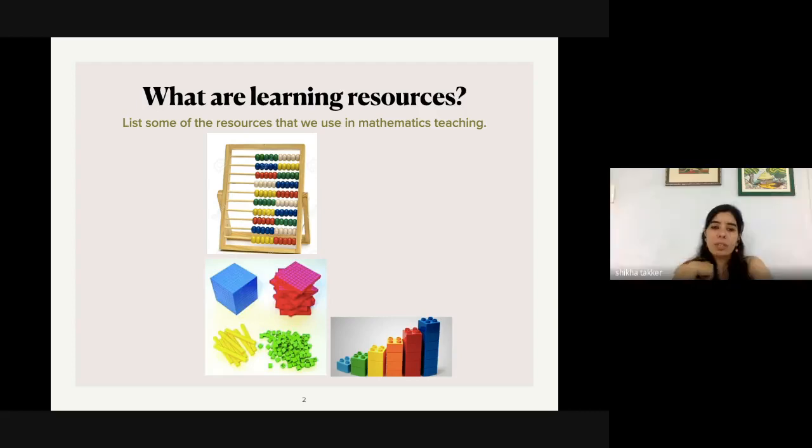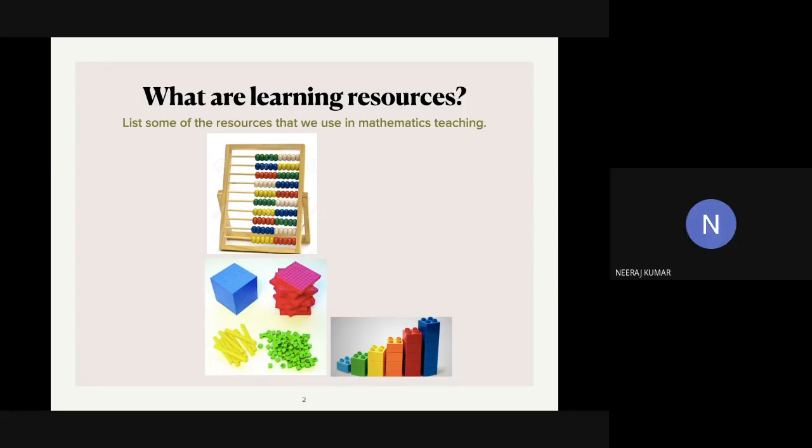Since you already mentioned some fractions which can be done using this, you mentioned some very specific fractions, no? Like 2 by 10, like 3 by 100. So which means that we can use these blocks also for decimals, right? Yeah, decimals.